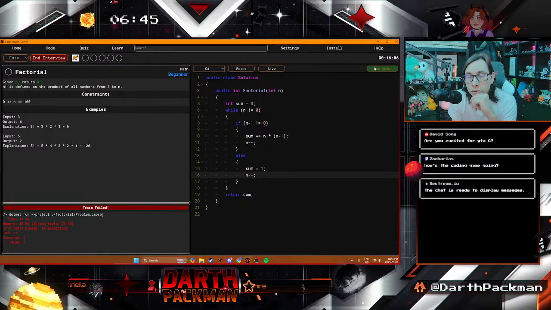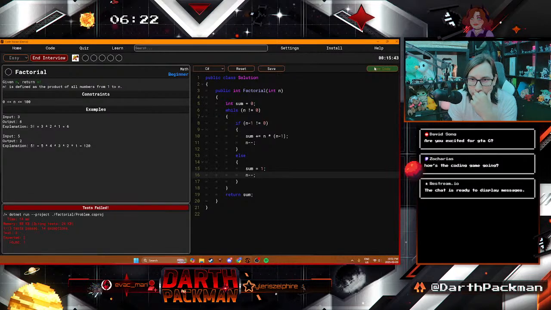Okay, so 2. Let's pass 2 through. So 2 does not equal 0. If 2 minus 1 does not equal 0, sweet. So sum plus equals 2 times 1. Boom. Sum plus equals, so 0 plus equals 2 times 1, which is 2.